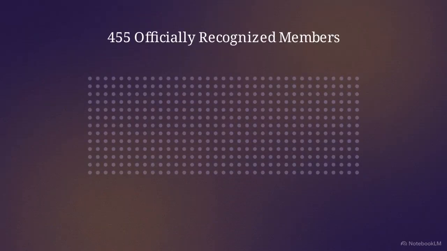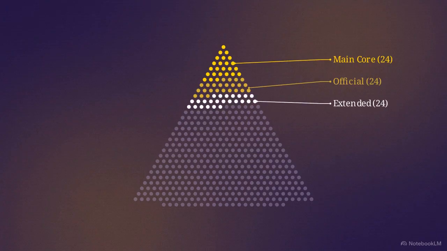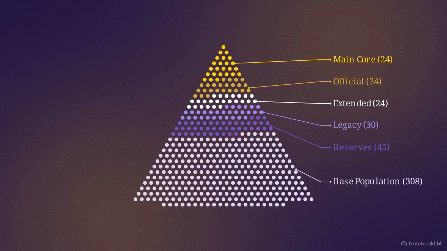The database starts with a precise pool of 455 officially recognized members and candidates. The system organizes these agents into operational tiers. This pyramid isolates a 24-agent main core and a 24-agent official tier, identifying the primary operators of the simulation. Secondary strata follow: an extended tier, a legacy roster for established high-value nodes, and a reserves pool at the base.